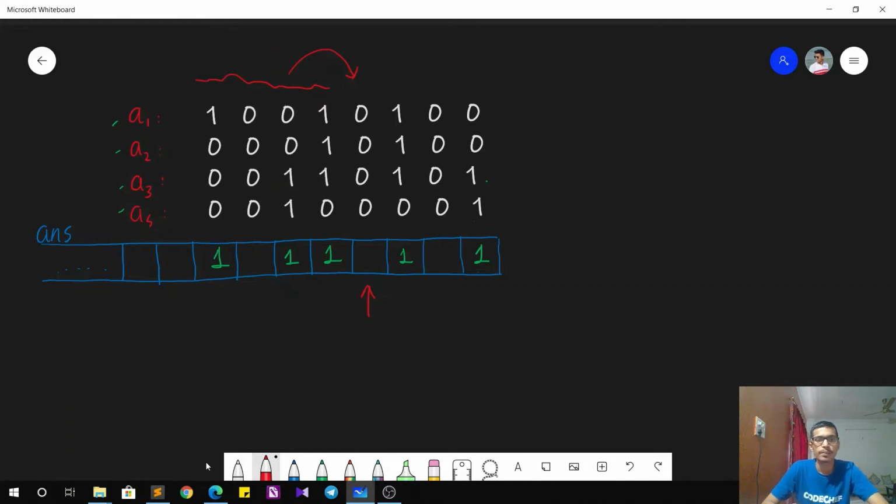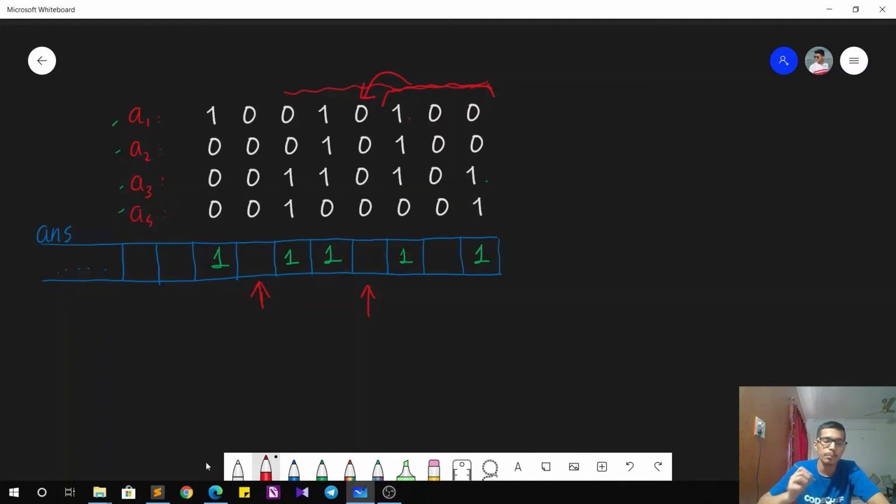So instead, the bits present to the right of the position, that is these bits. These are the bits that actually make a difference on whether this position will be set or unset. So that is how we are going to approach our solution. For each possible position, we'll see if that bit is going to be set or unset by having a look at the bits present to its right.